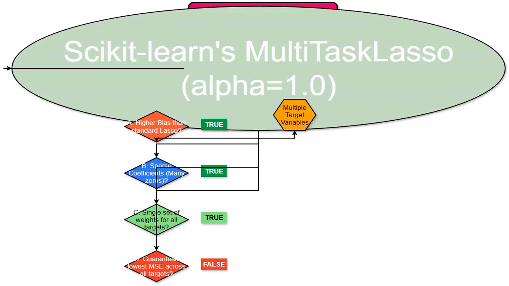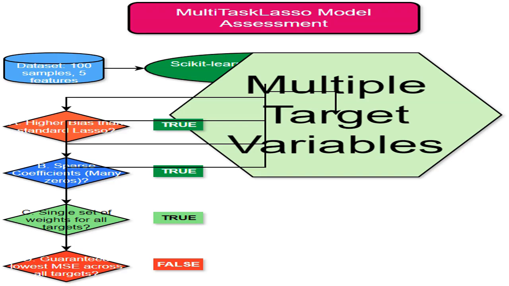I'm using scikit-learn's MultiTaskLasso, a regression model that handles multiple target variables efficiently. The alpha parameter, set to 1.0, controls the strength of regularization, how much it penalizes complex models. My goal is to predict more than one target variable at the same time. MultiTaskLasso excels at this, leveraging relationships between the multiple targets to potentially improve accuracy and efficiency compared to modeling them